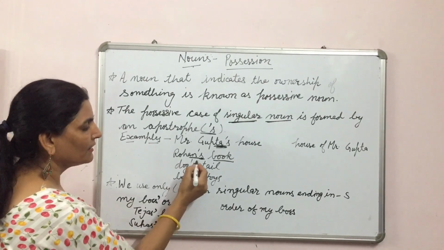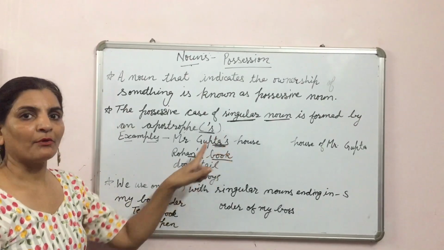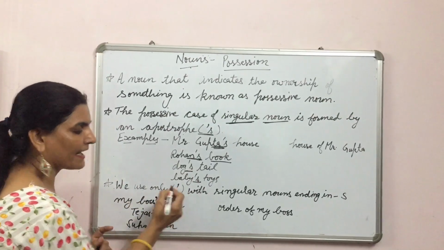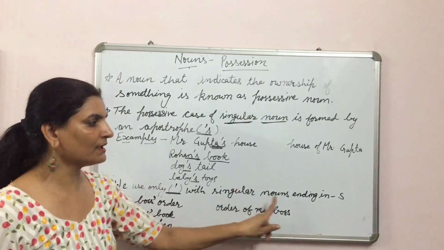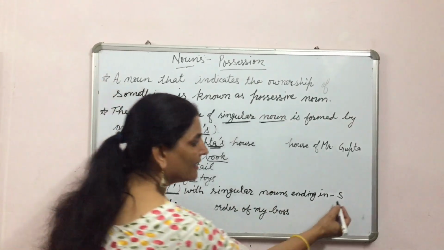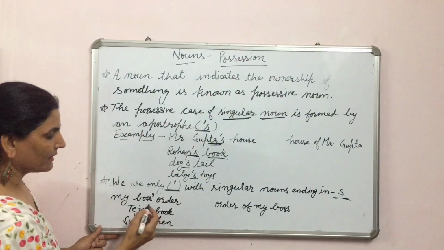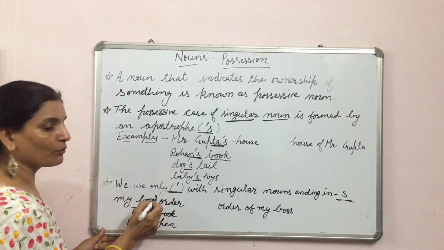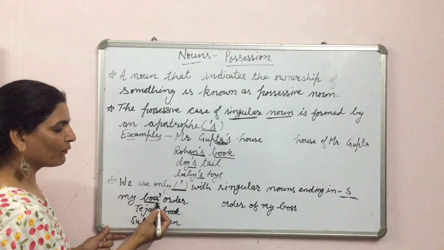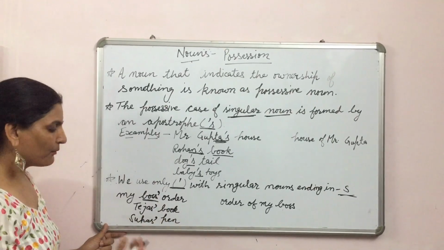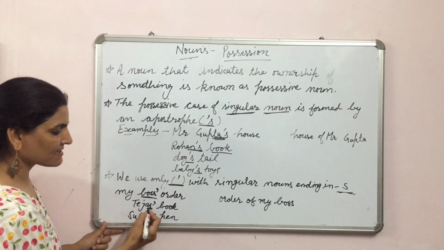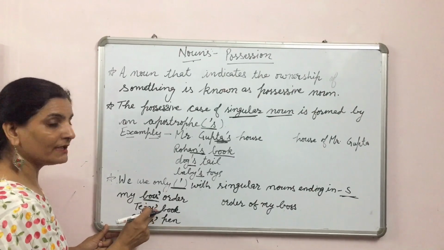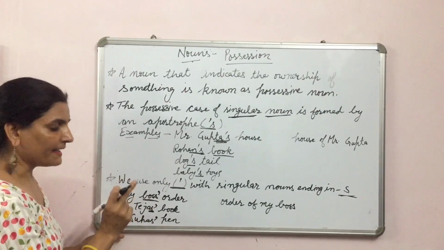Baby's toys means toys of baby. Here we have put apostrophe s. We use only an apostrophe, meaning without s, with singular nouns ending in s. For example, this is a singular noun but ending in s. We have put here only an apostrophe. My boss' order means order of my boss. Tejas', here the Tejas is ending with s, so we have put only an apostrophe, not apostrophe s.